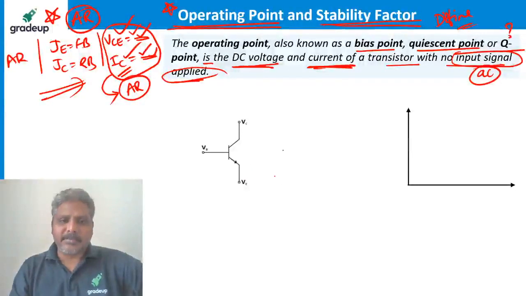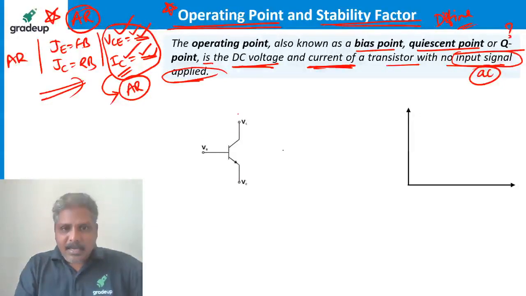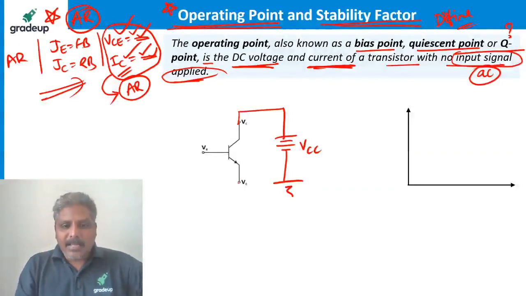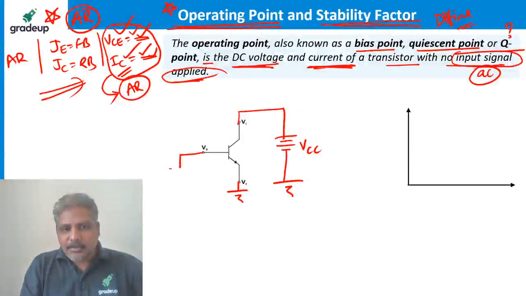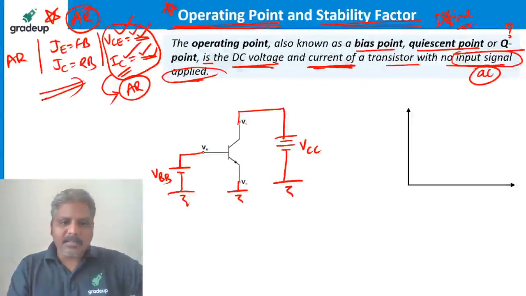Let's see how it is possible. Let's take an example. This is the BJT I have. Let me say this is connected to some battery like this, let me call it VCC, and the emitter I am connecting to ground. And the base, let me connect it to another battery, maybe called VBB. These values can be some numericals also.